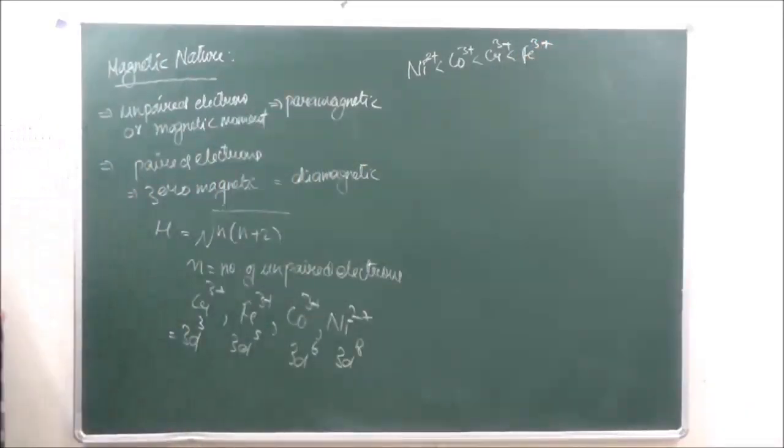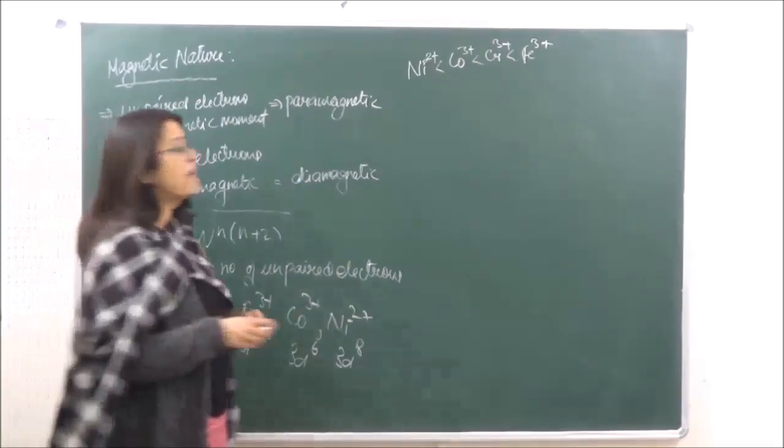Got it? This is the increasing order of paramagnetic character depending upon the number of unpaired electrons. So this is the magnetic property and the reason for it.